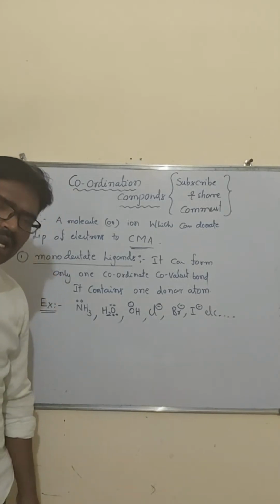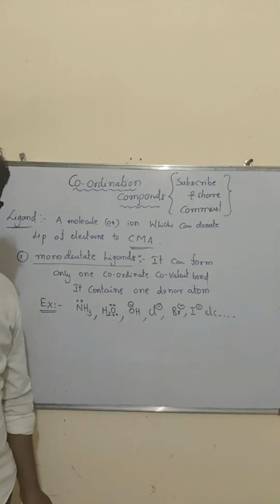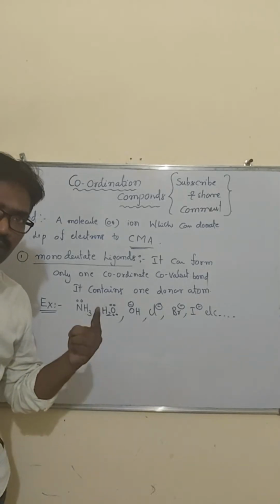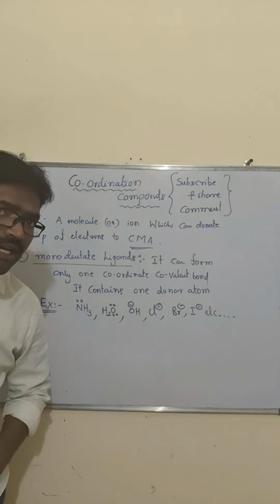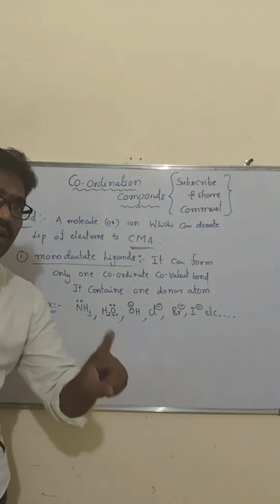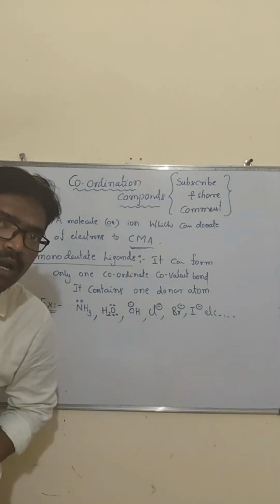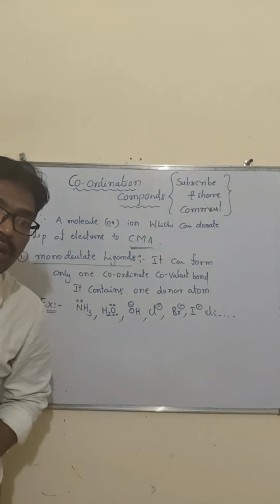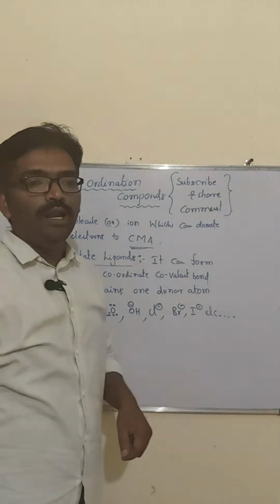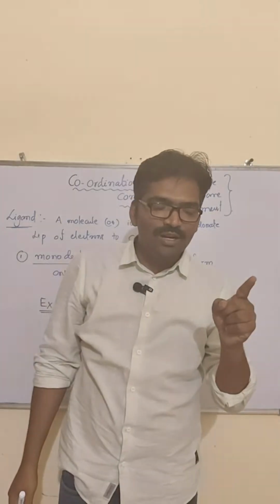So monodentate ligands are nothing but those which can donate only one lone pair of electrons to the central metal atom and form one coordinate covalent bond; that we call monodentate ligands. Understand, my dear students?